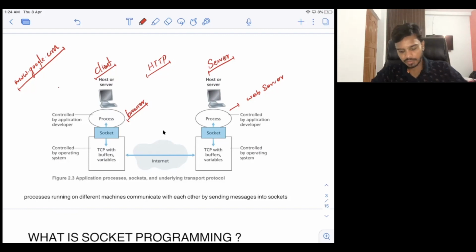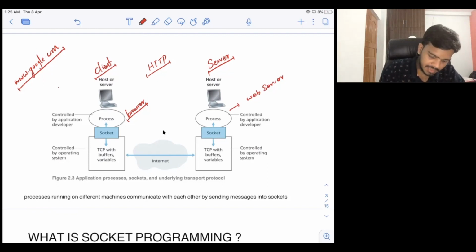Now the next thing, you see in this diagram, this is a very important thing. It is written there that the client process as well as the server process are controlled by the application developer. Whatever browser is there, some code is written in it, and it is controlled by whoever has developed that code, the application developer. They can make changes in that code. Similarly, somebody has written code for the web server, and that is controlled by the application developer itself.